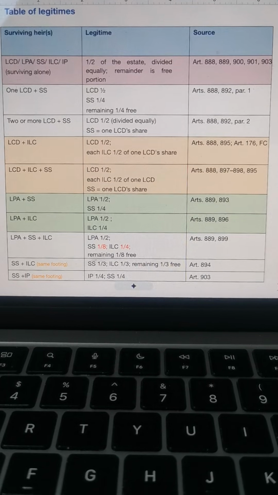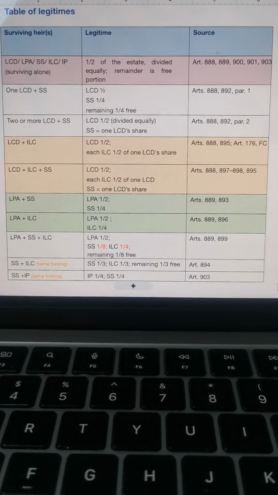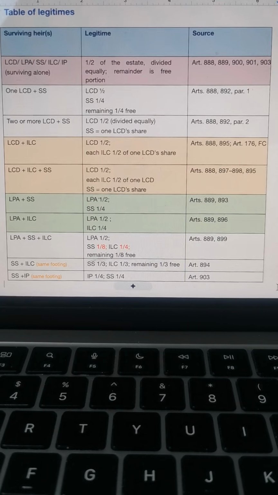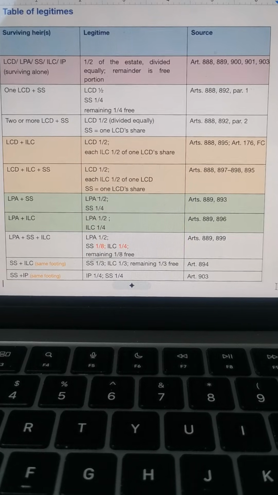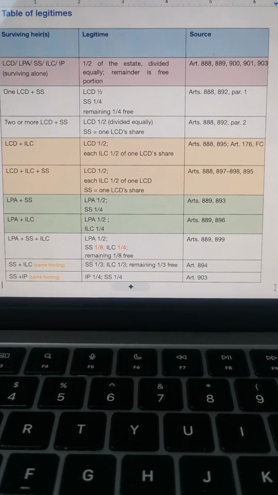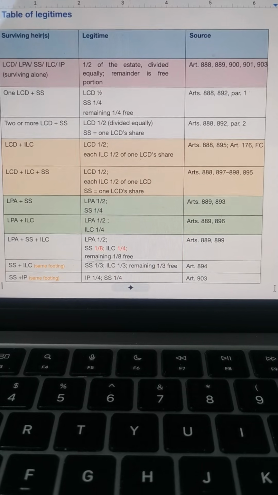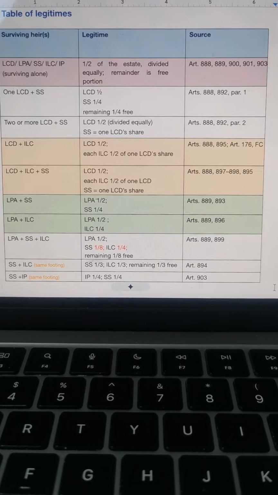If legitimate parents survive with the illegitimate child, again, LPA gets 1/2 of the estate, ILC gets 1/4. If you will see, in the eyes of the legitimate parents, the surviving spouse and illegitimate children are on the same footing. Okay?